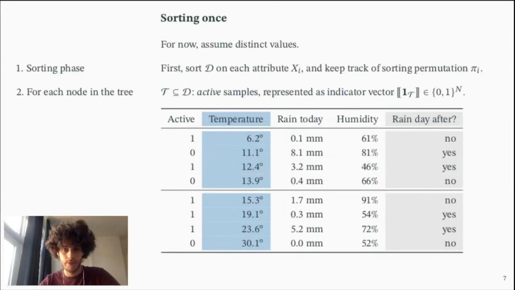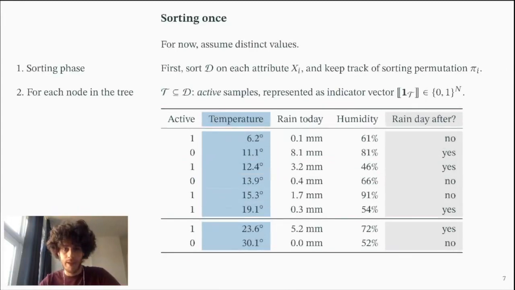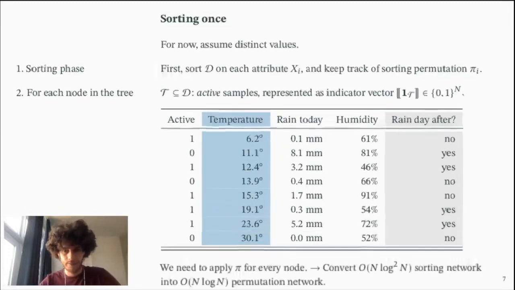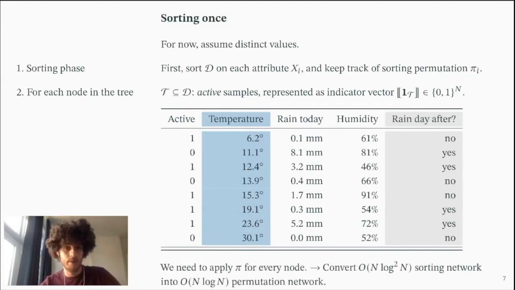So we're going to do this for each row. And if the active column is 0, then we just disregard the Gini value that we calculate. And then we take again the best possible attribute and value.